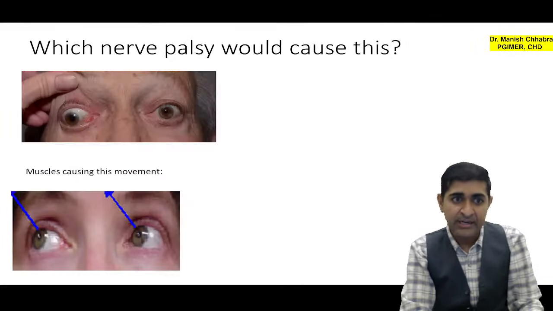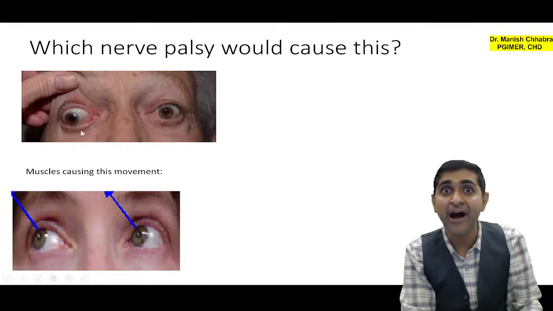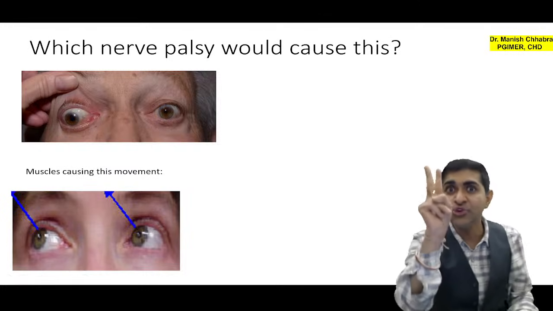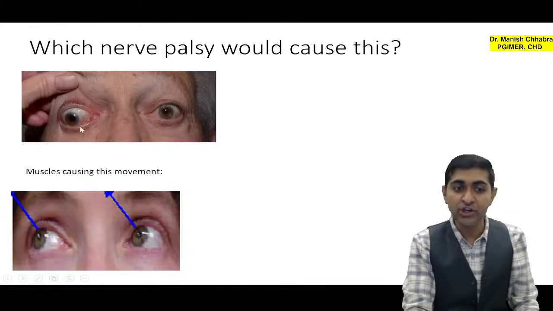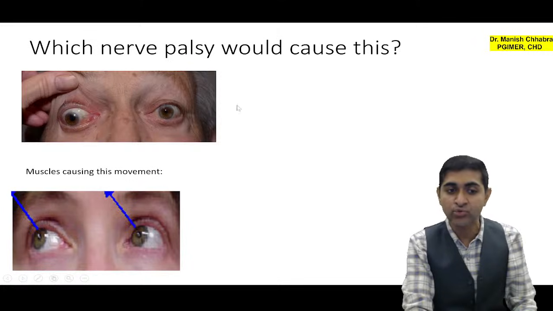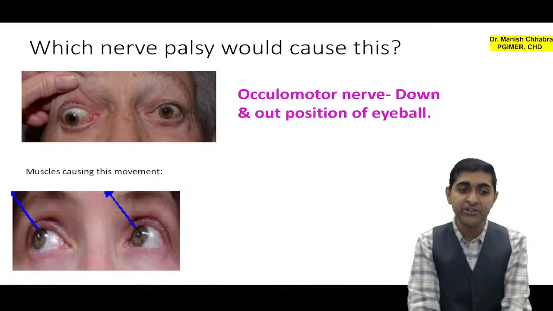All right, next is which nerve palsy would cause this? Can you see? Down and out position. This is a recent INI CET exam question. Two years back it was asked in your FMG exam as well. The position of the eyeball is down and out, and you will also see that the pupil is relatively more dilated as compared to the other eye. This is your third cranial nerve palsy.